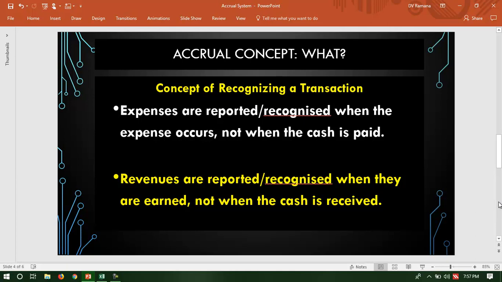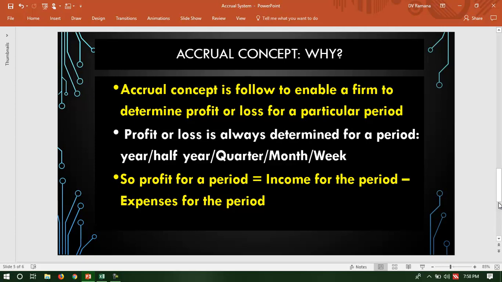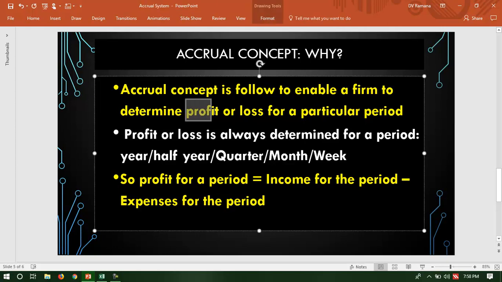Now this is a very, very important concept which affects corporate accounting, and because of this, the determination of profit to a large extent depends on the accrual concept. So why do you like to record this transaction on accrual basis? The accrual concept is followed to enable a firm to determine the profit and loss for a particular period. Normally, in a business life, we determine profit for a particular period.